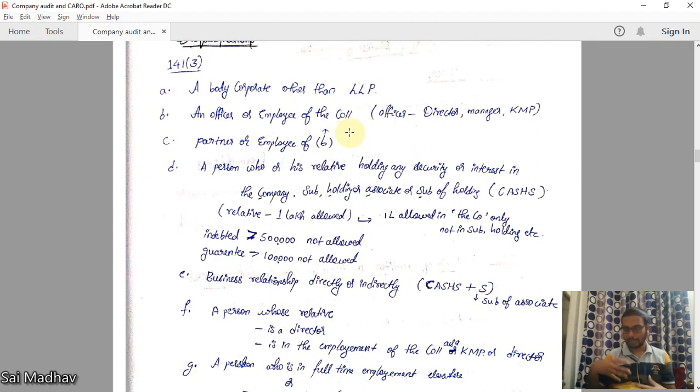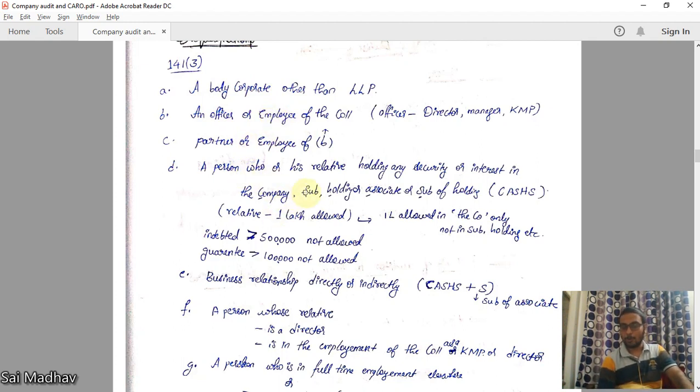Company means here the client, okay. We are seeing from the point of view of client. Okay. The client's officer or employee cannot be appointed as auditor. Officer means director, manager, KMP. Okay. Partner or employee of these persons. If the officer or employee has some partner or again employees, that person also cannot be appointed.